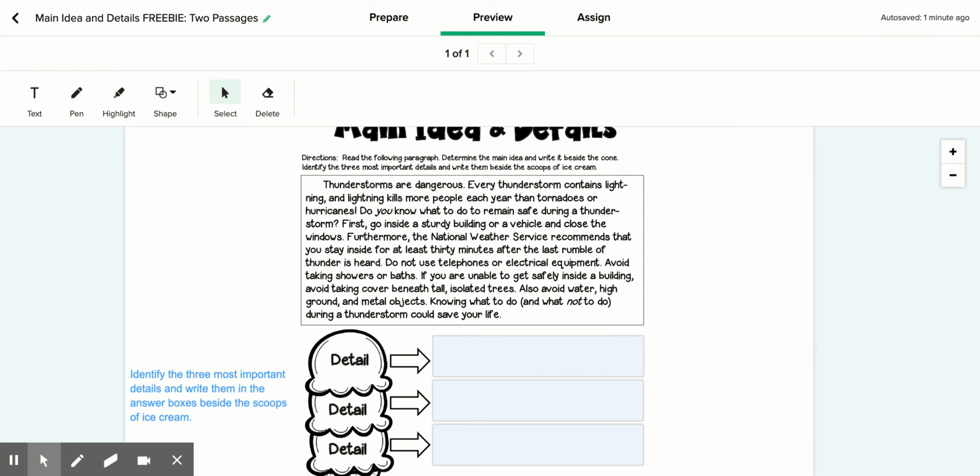Do not use telephones or electrical equipment. Avoid taking showers or baths. If you are unable to get safely inside a building, avoid taking cover beneath tall, isolated trees. Also, avoid water, high ground, and metal objects. Knowing what to do and what not to do during a thunderstorm could save your life.